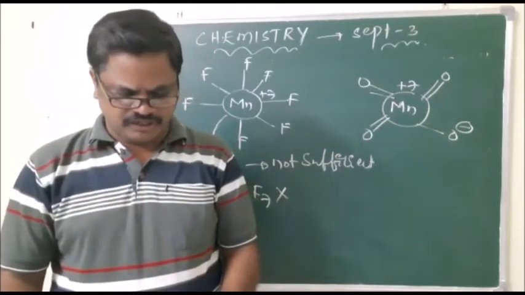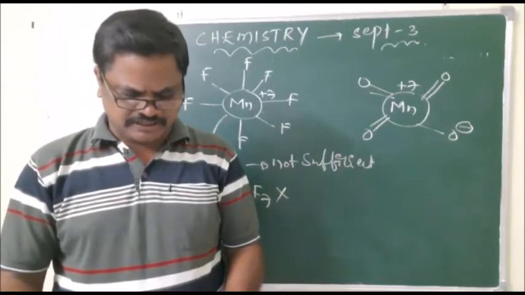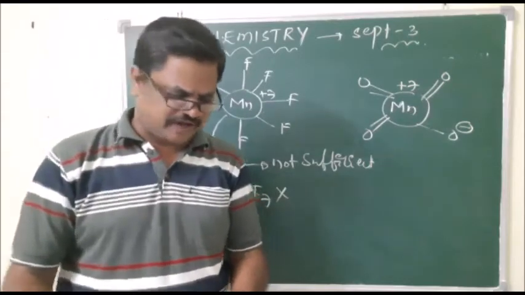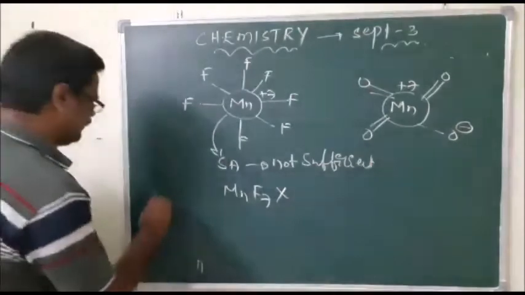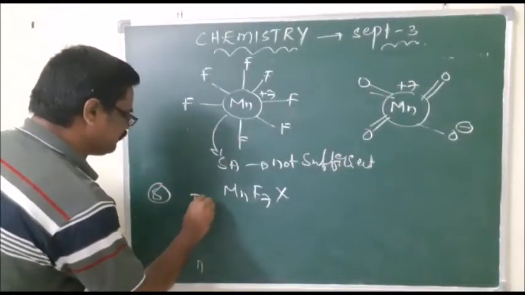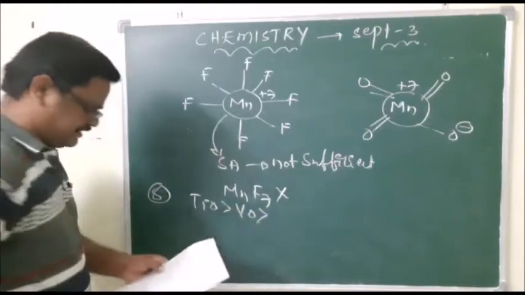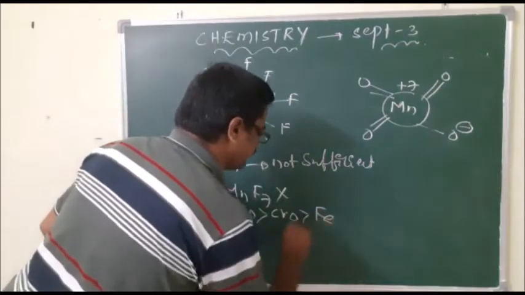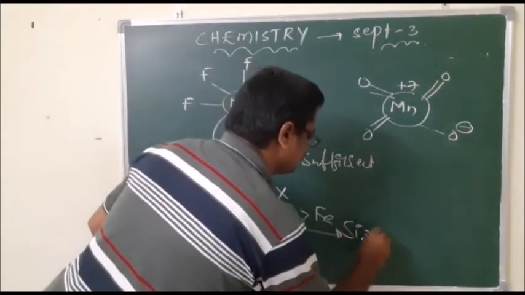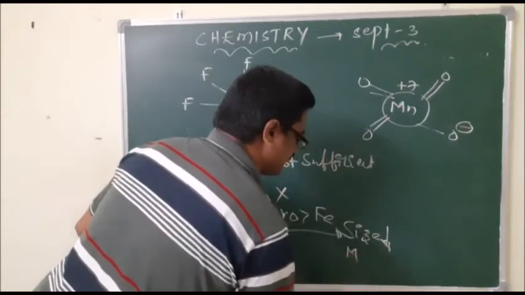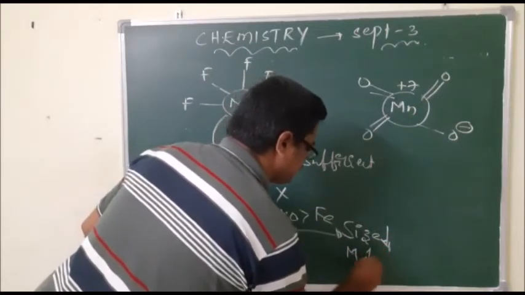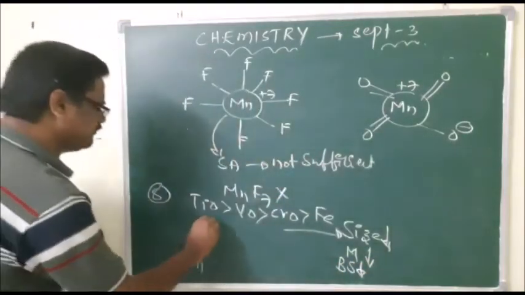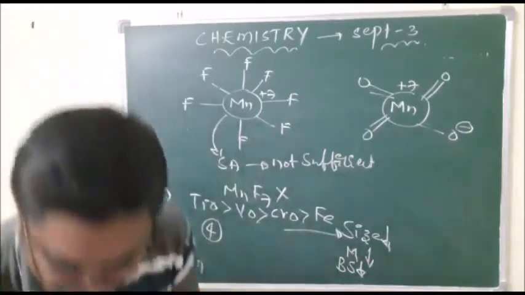If we go to the 8th one, the basic character of the transition metal monoxides follows the order. We have titanium oxide, then vanadium oxide, then chromium oxide, then iron oxide. From here to here the size decreases, so the metallic character decreases. When metallic character decreases, basic strength also decreases. Hence the 4th option is correct. So this is the 8th question.